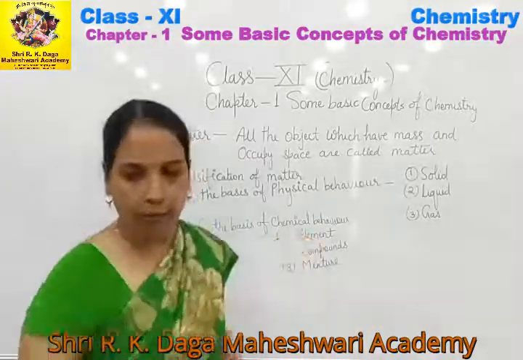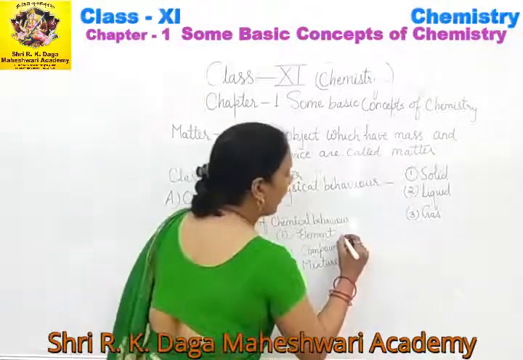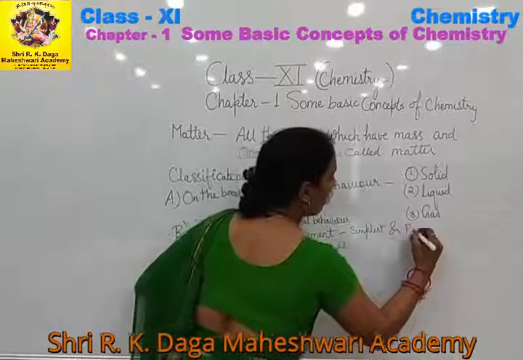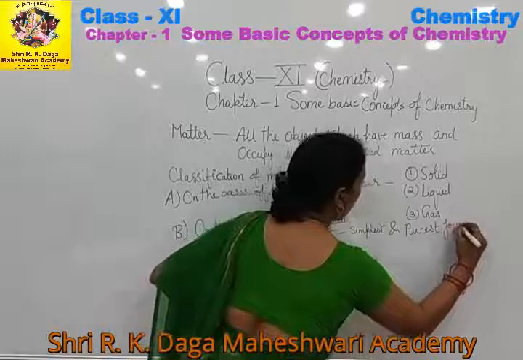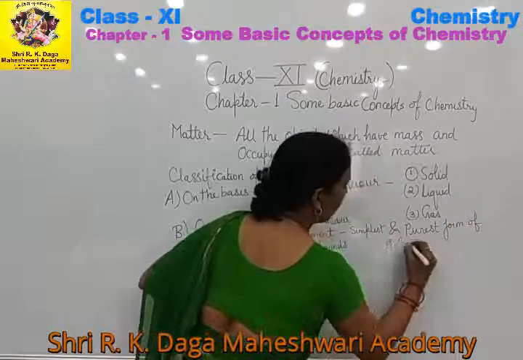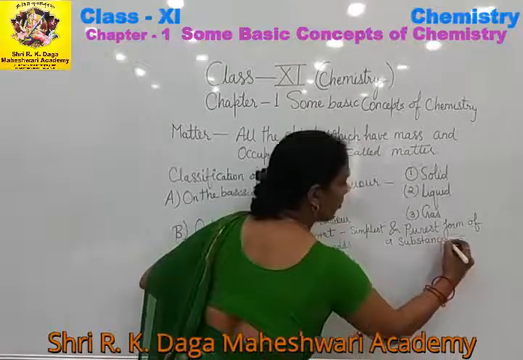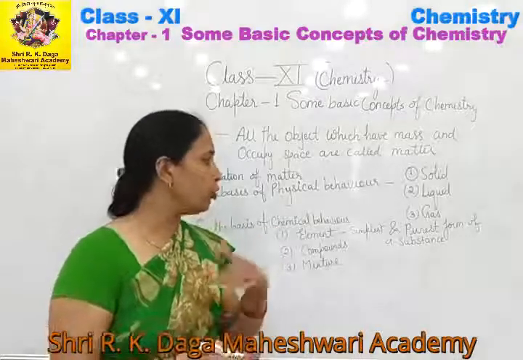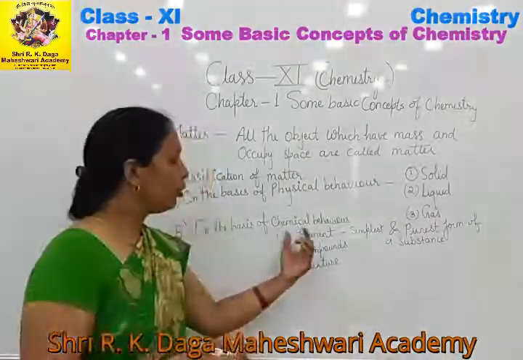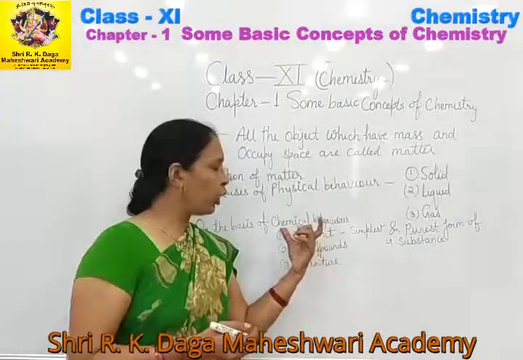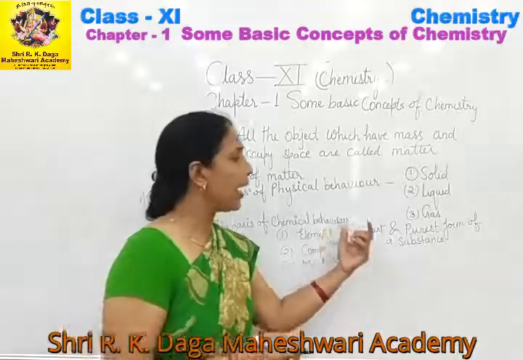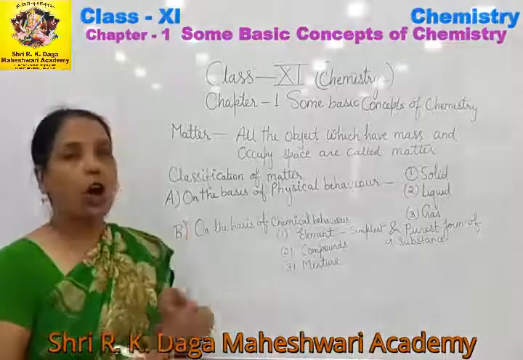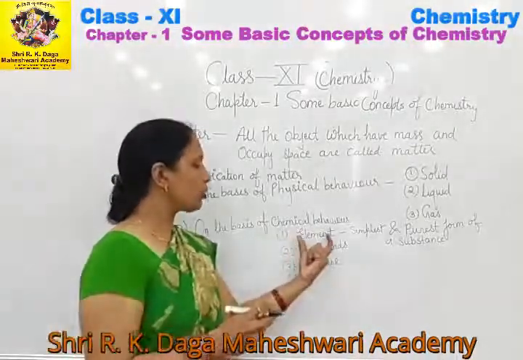Now what do you mean by element? Element is the simplest and purest form of matter. Simplest and purest form of a substance means such a state of the substance in which the substance can neither be converted into a simpler and purer form. So this state is known as the element. So what do you mean by the element? Element is the simplest and purest form of a substance, means it cannot be converted into a simpler or more pure form. That state of the matter is called element.